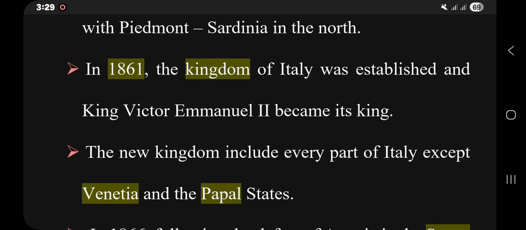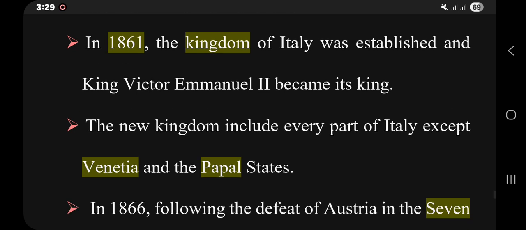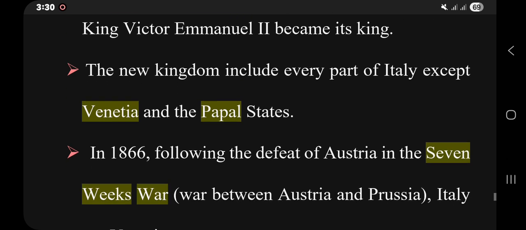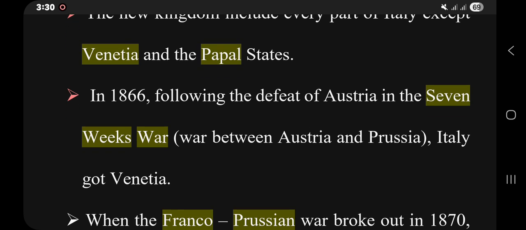In 1861, the Kingdom of Italy was established, a precursor for the unification of Italy, and Victor Emmanuel II became its king. The new kingdom included every part of Italy except Venetia and the Papal States, mostly Rome.